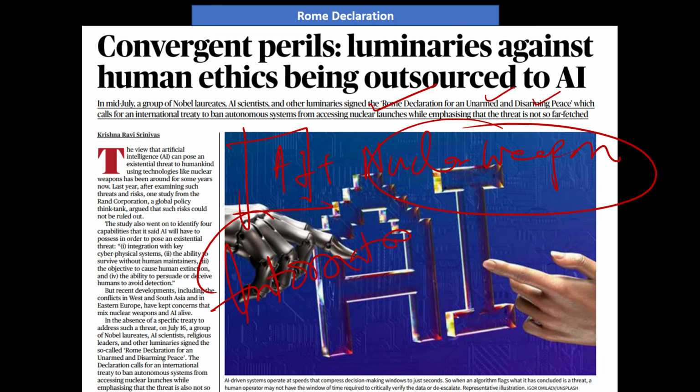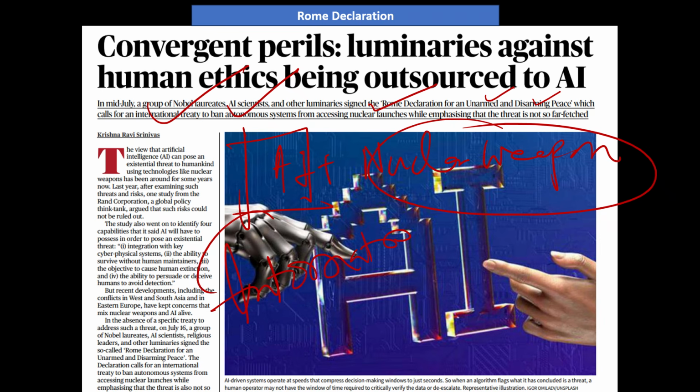So there is a concern nowadays that because of the increase of AI, human control on nuclear weapons can decrease. Therefore it is very important for us to protect our nuclear weapons from the use and misuse of AI. So this declaration has been signed by a group of Nobel laureates, AI scientists, and various religious leaders also.